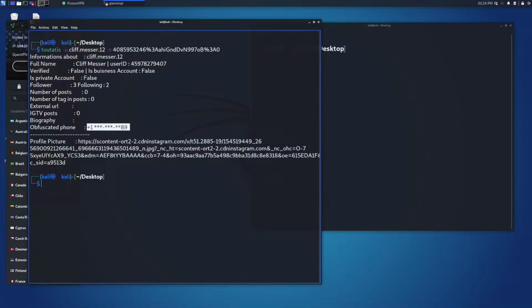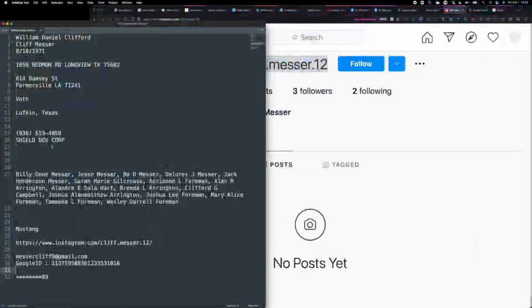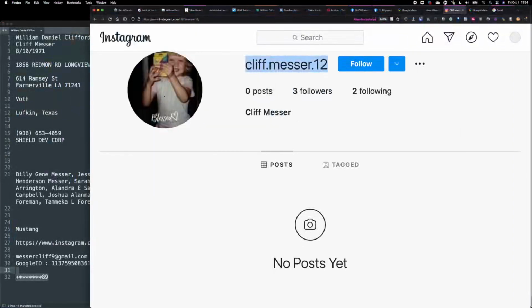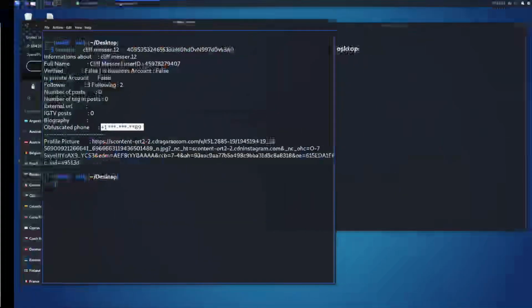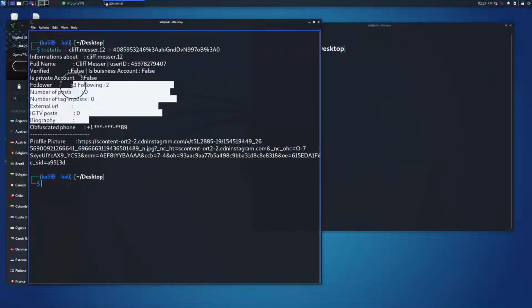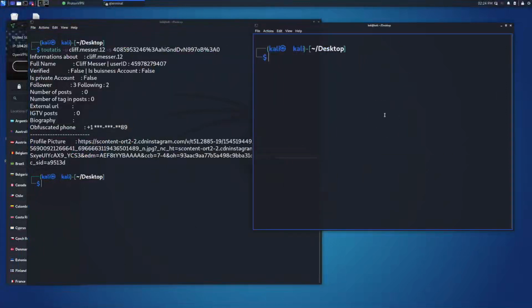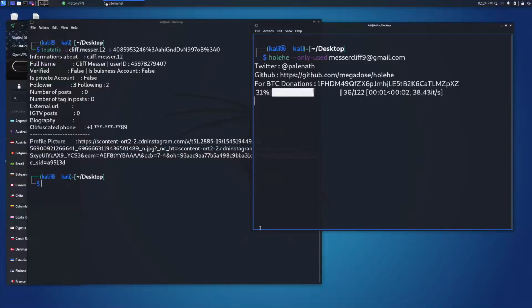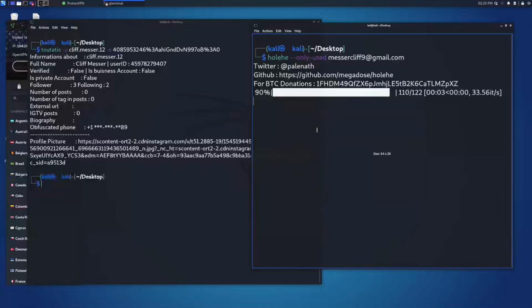So it ends in an 89, which is the same one we had here, 89. So kind of verified both these accounts are the same person. It was verified anyways from the picture, but now we have some more information. Sometimes this gives an email or some other hidden information. This time it didn't. Another tool that's by the same person is Holehe, and it tells you if this Gmail address was ever used to create other accounts we may not know of.